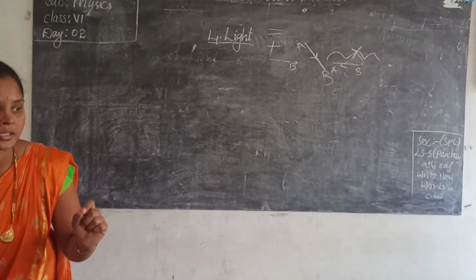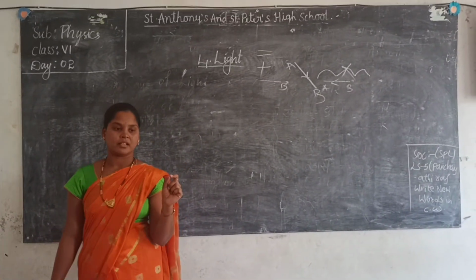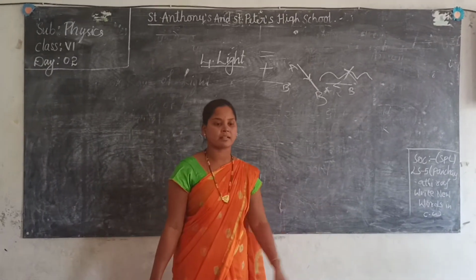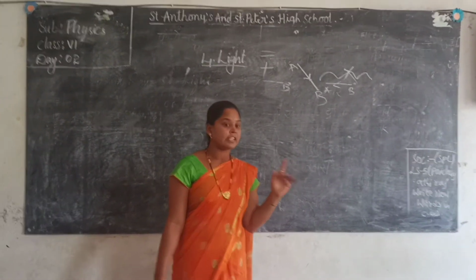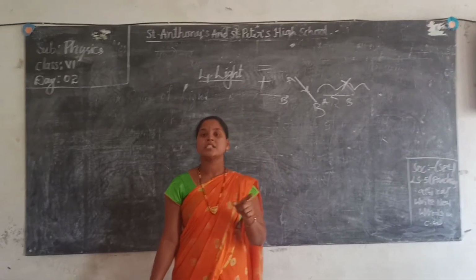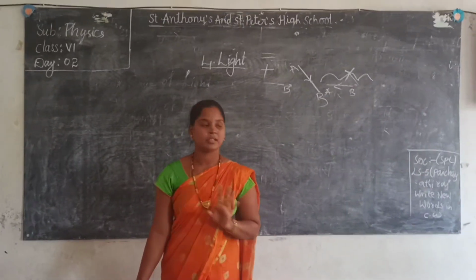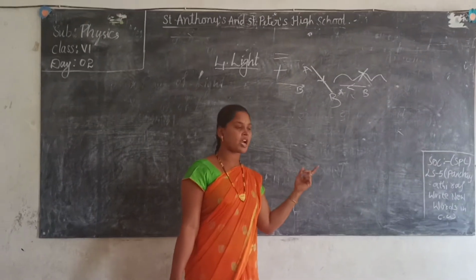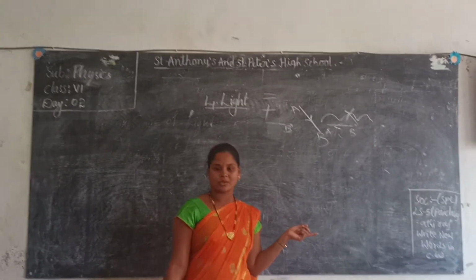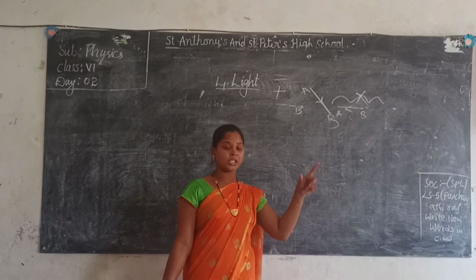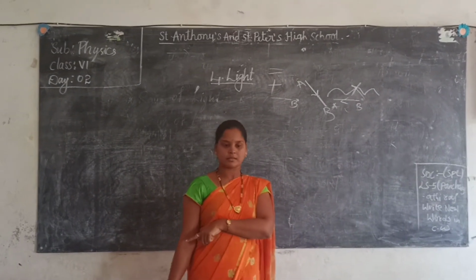Image gives color, whereas shadow does not give any color. Image does not change. It will not change, whereas shadow will be changing from time to time. In the morning, if you see a shadow, in the afternoon, in the evening, it will not be the same. It changes. Okay. That shadow depends on what? On the light rays. Okay.